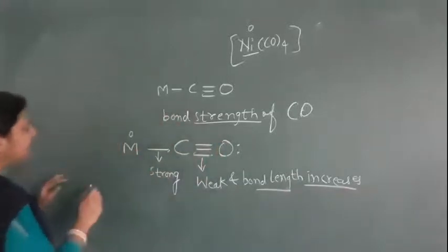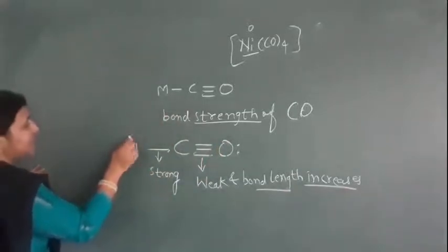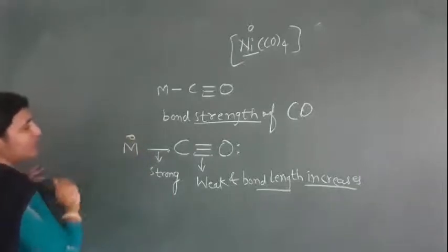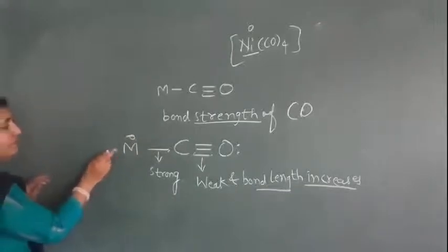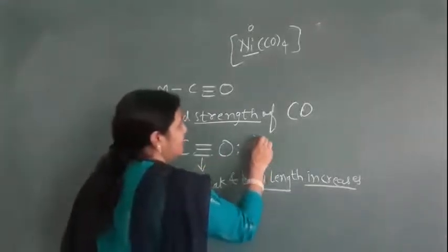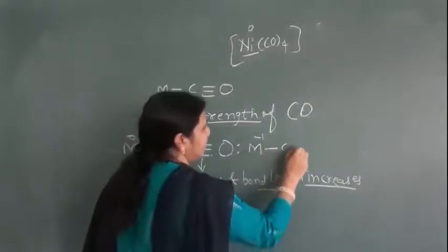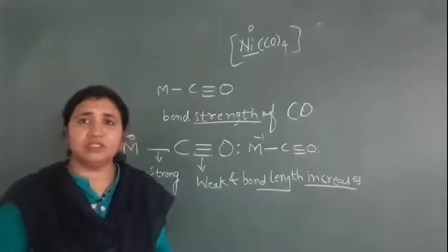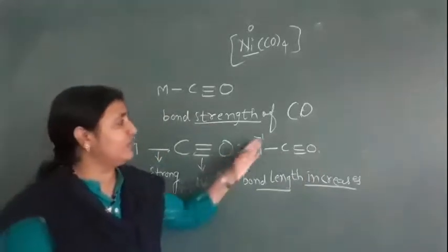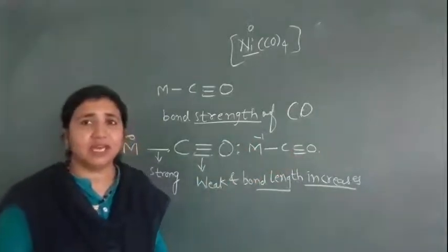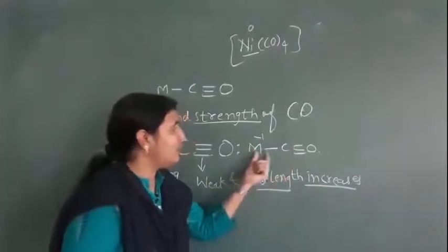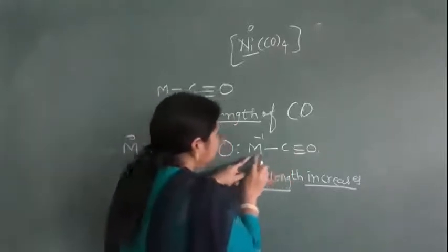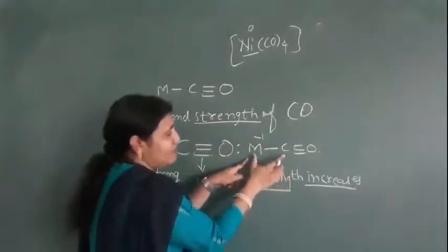Bond length increases. Suppose in this metal, if a plus charge is there and here we have a minus charge, we get 0. And if we have a -1 charge on this metal, a -1 charge on the metal means it has more electrons in its d orbital. That's why it can donate electrons easily to the carbon, so the metal-carbon bond becomes more strong. Are you getting it?